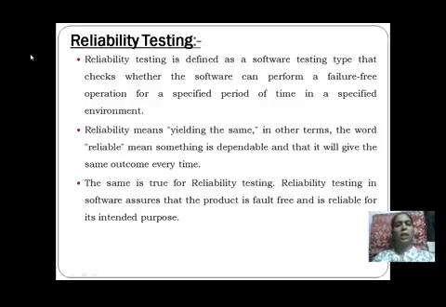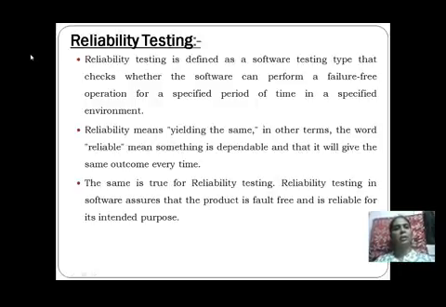Why? Because reliability means that the product should be fault free and reliable for its intended purpose, that is, for its defined purpose. What is the defined purpose? The defined purpose is the criteria which we considered during the development process, and that criteria is totally based on the requirements. Those requirements are collected from the SRS, that is the software requirement specification. So this is what we need to consider with respect to reliability testing.